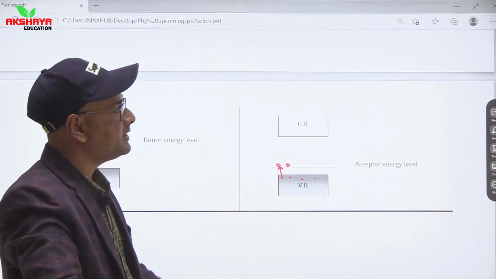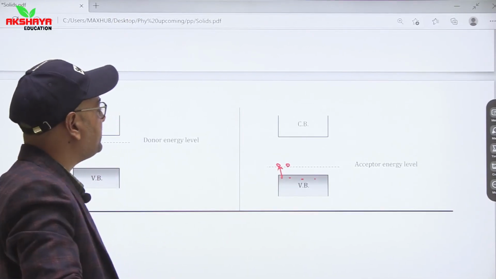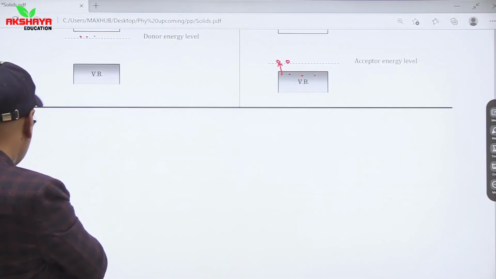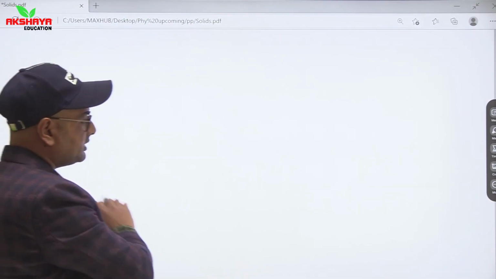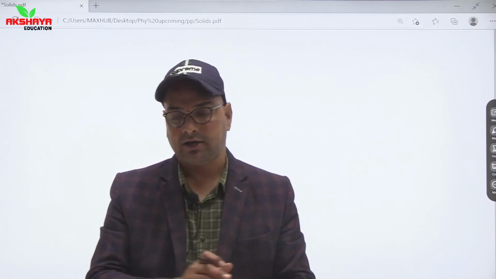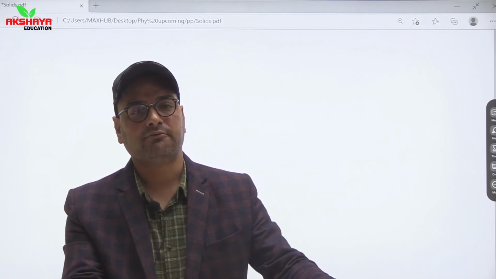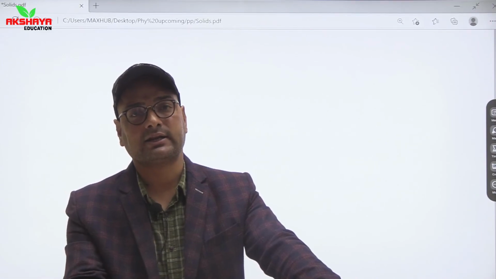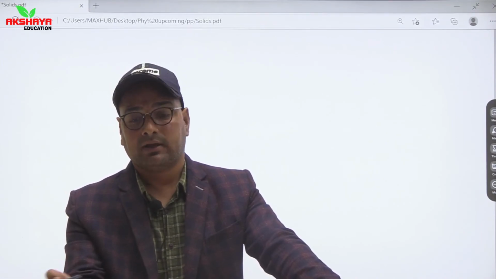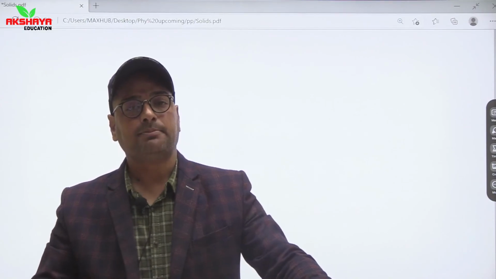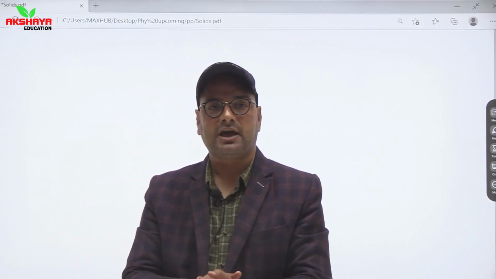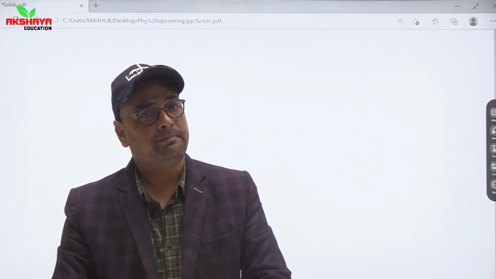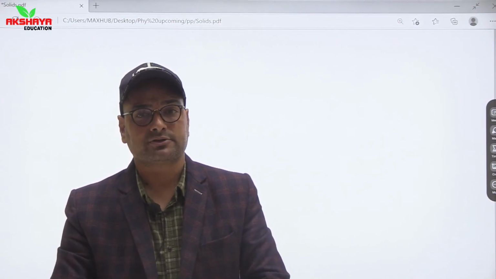So this is the classification of simple p-type and n-type semiconductors. So that's it for today's lecture. So students, today we have discussed a brief introduction of energy bands and their classifications, and we have seen different types of semiconductors. In the next lecture we are going to talk about formation of PN junction and different types of diodes.